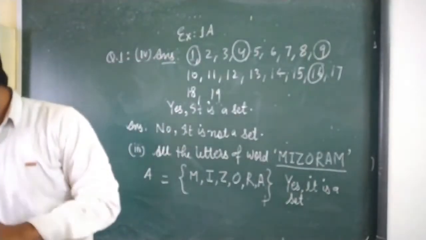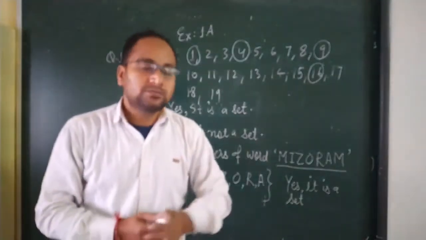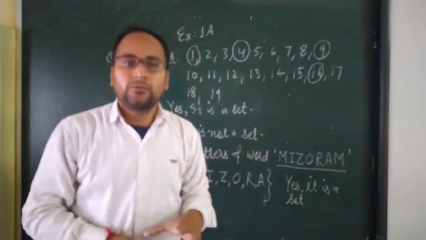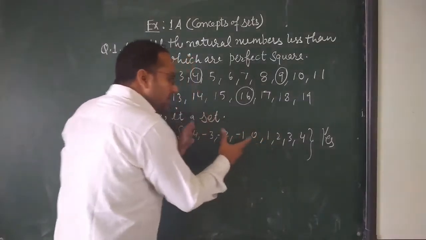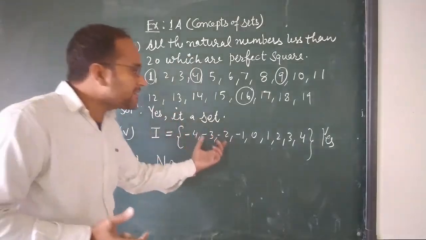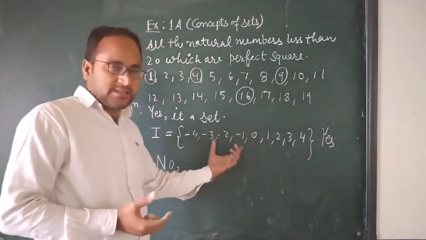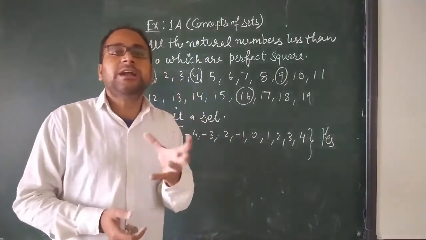Question number 5: all the good boys of our neighborhood. Students, the word good is not well defined. And question number 6: the word good is not well defined, students.